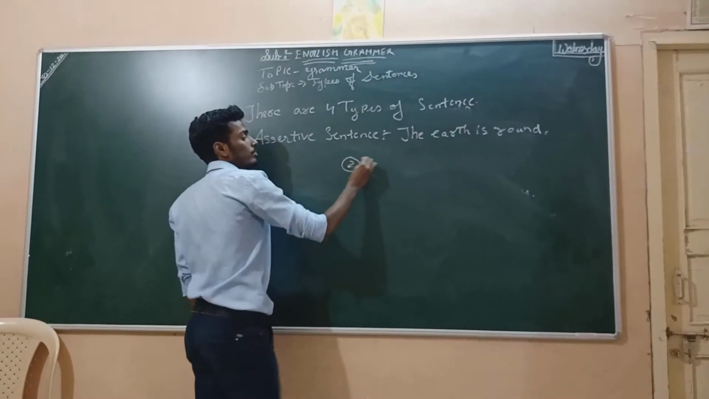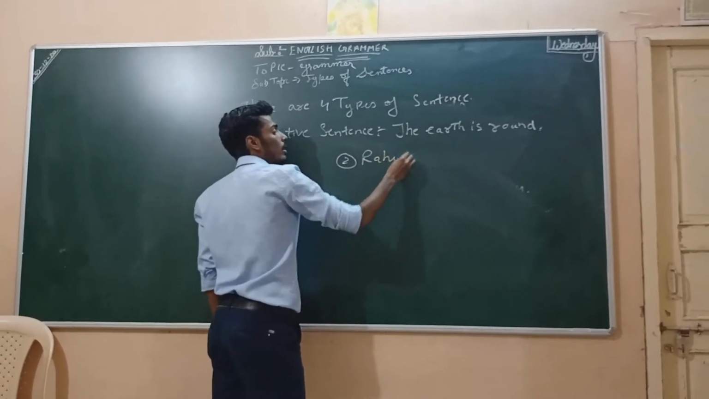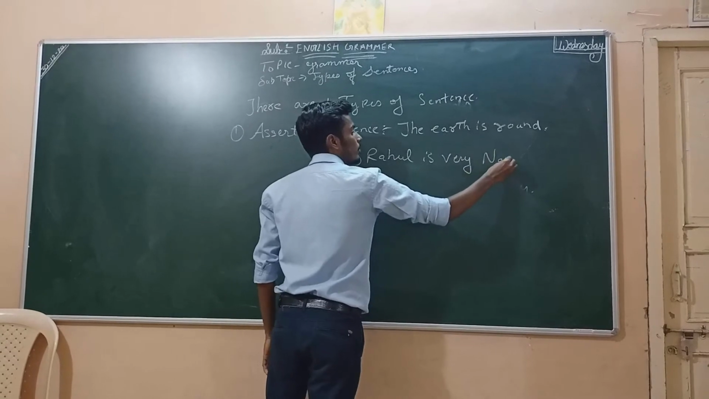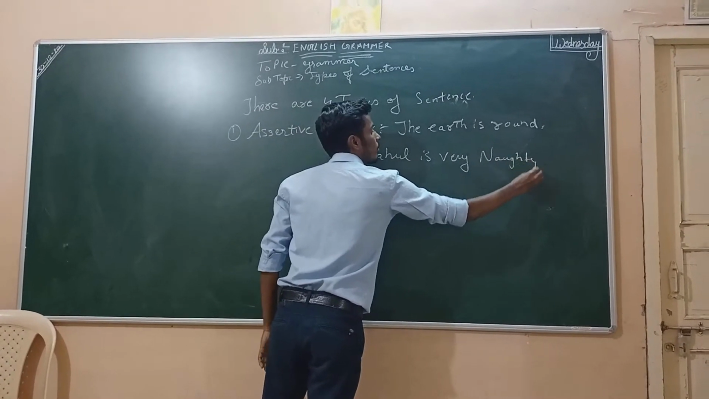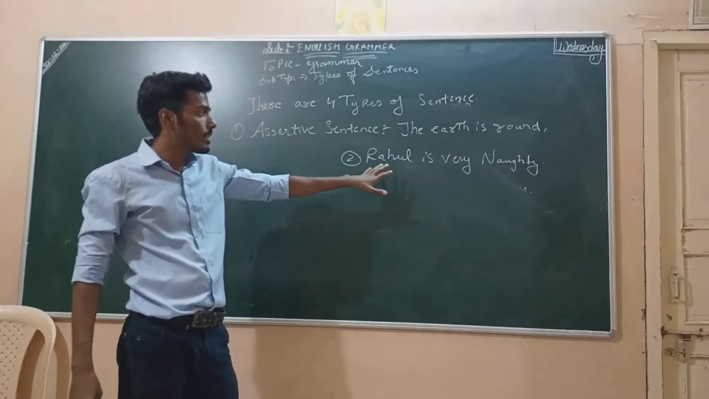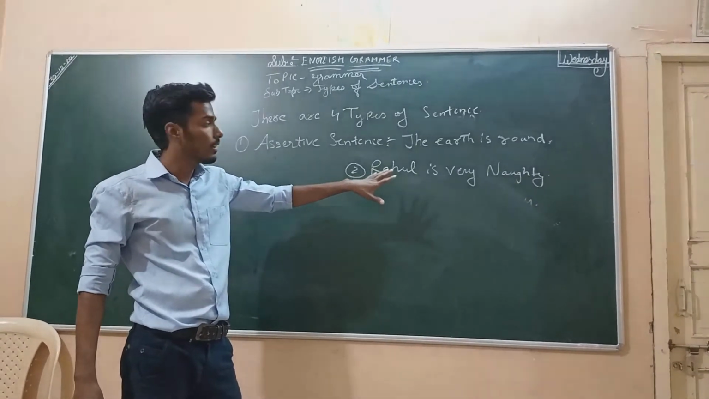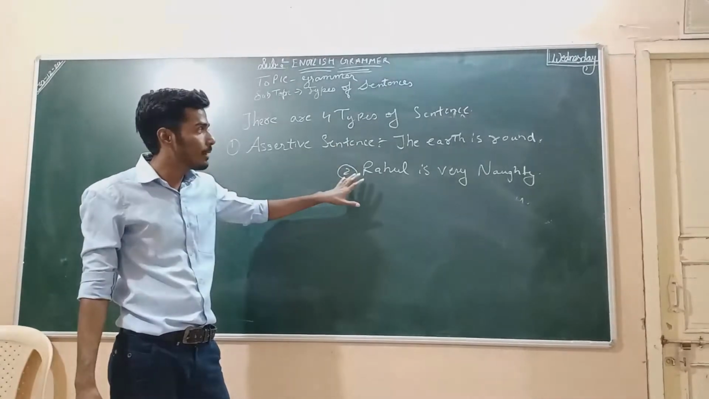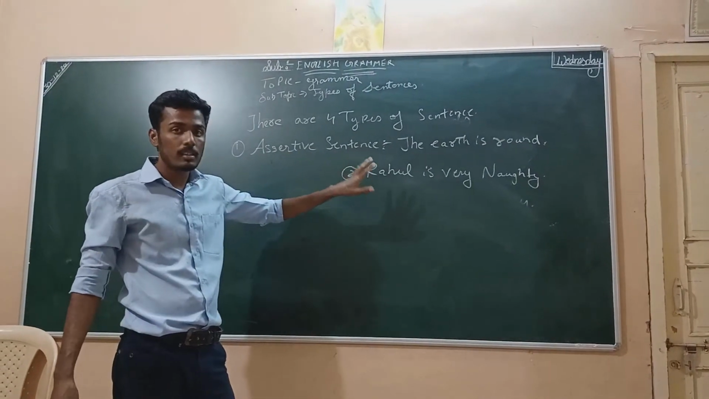So assertive sentence is a statement, the earth is round. Second, Rahul is very naughty. So in this type of sentence, it is saying that Rahul is very naughty, nothing else. So these are statements. Assertive sentence are statements.